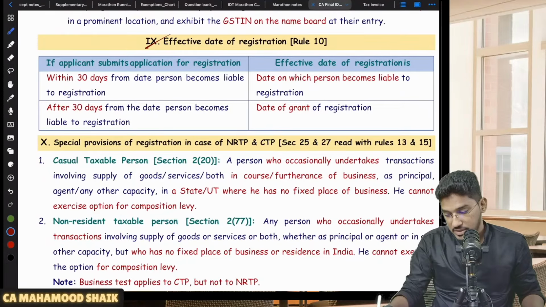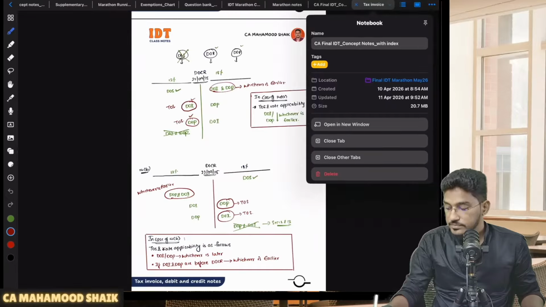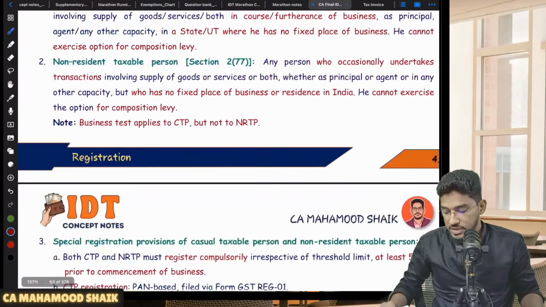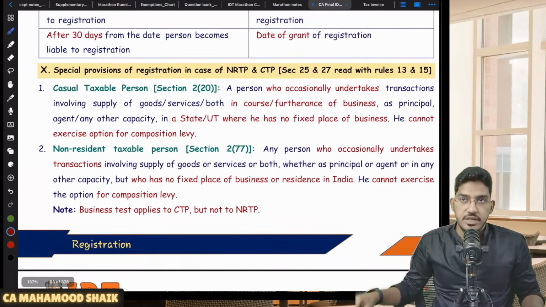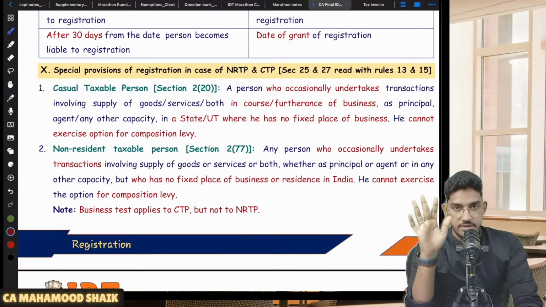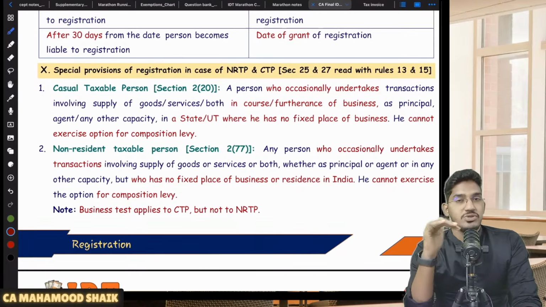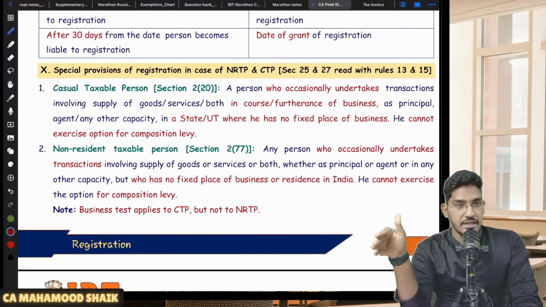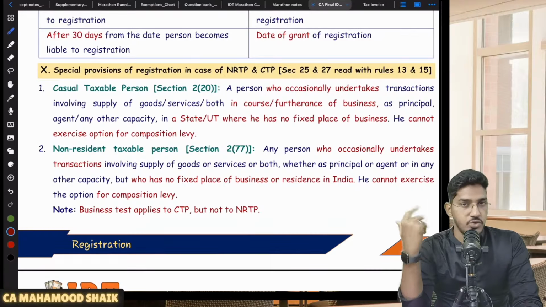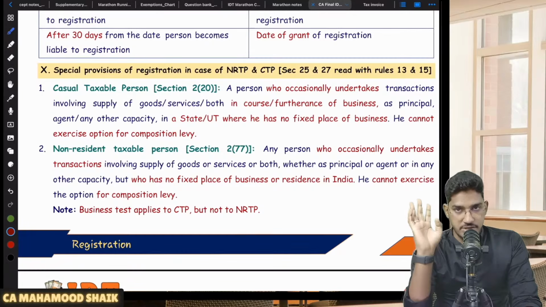Now I will talk about CTP and NRTP provisions. So quickly, if I have to give you a brief, CTP means what? If a person from India only, but he is coming to some other state where he is not having any fixed place of business, there he will make a taxable supply and he will go back. Like let us say, for example, expos are happening, circus is happening, where people from other states will come and do some business in one particular state and they will go back. So this person will become CTP for that state where he doesn't have any fixed place of business.